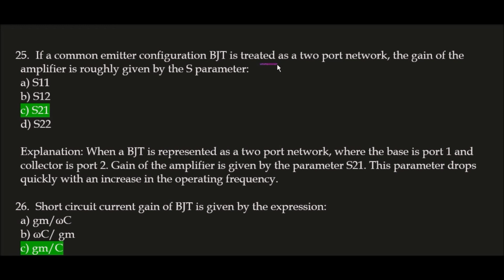Here the correct answer is option C, S21, because when a BJT is represented as a two-port network where the base is port 1 and collector is port 2, the gain of the amplifier is given by the parameter S21. This parameter drops quickly with an increase in the operating frequency.